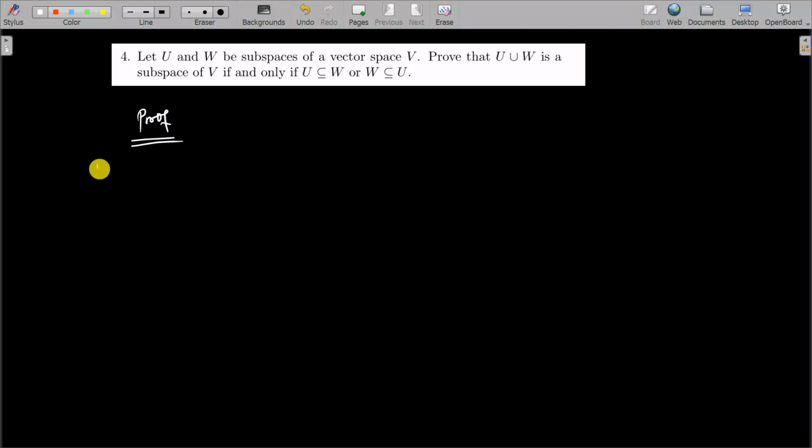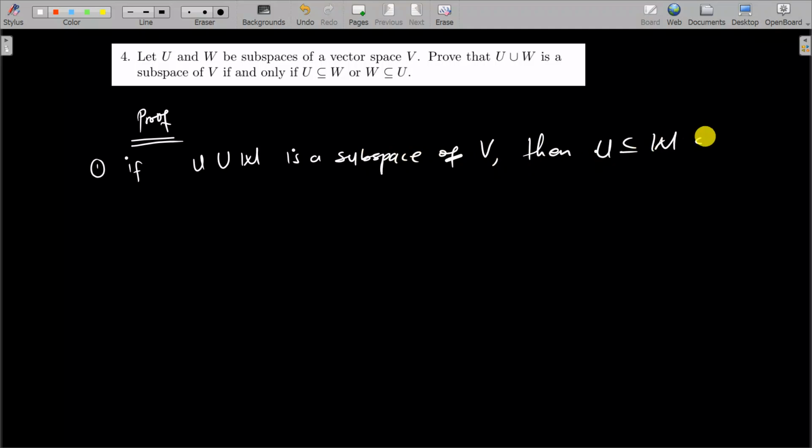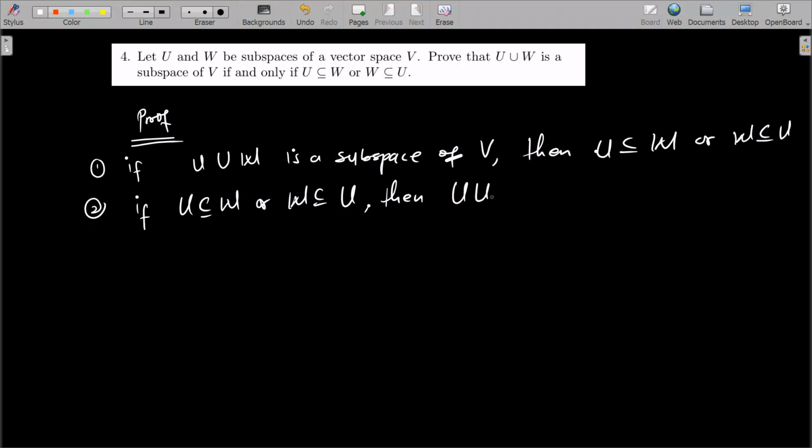So first, we want to prove that if U union W is a subspace of V, then U is either a subset of W or W is a subset of U. And then the second thing we have to prove is that if U is a subset of W or W is a subset of U, then U union W is a subspace